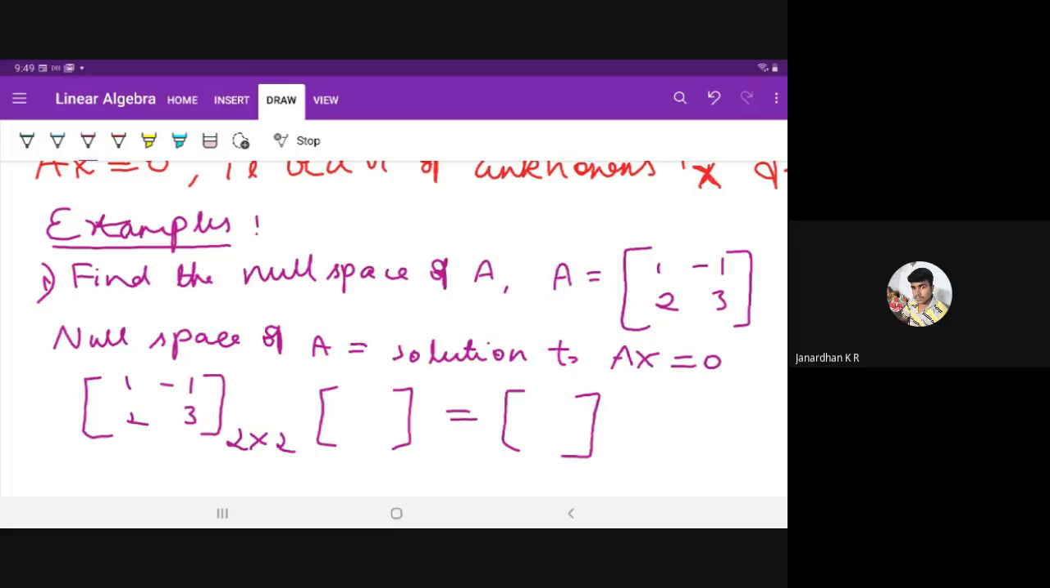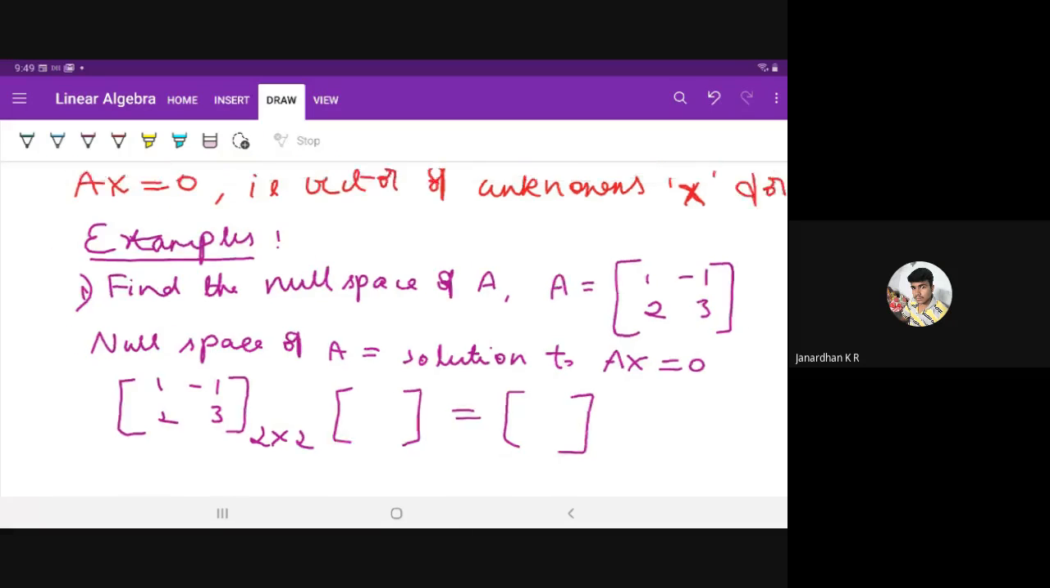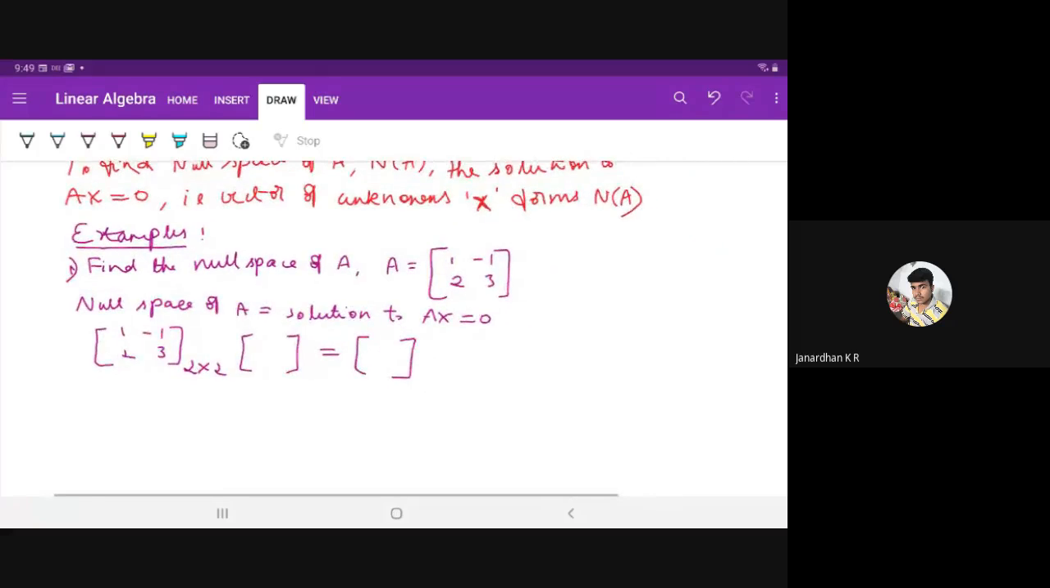If I solve it in class, it will feel like a theory. So please solve it quickly. Otherwise you will say ma'am is going on solving. So please do it.